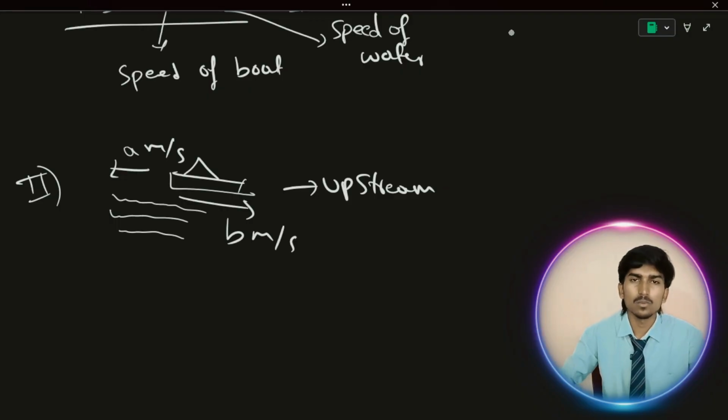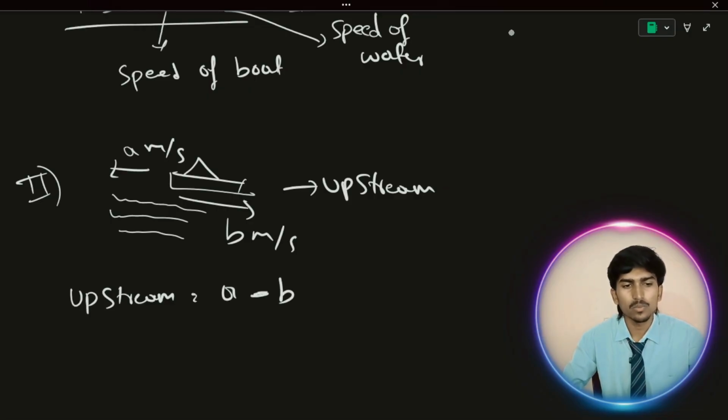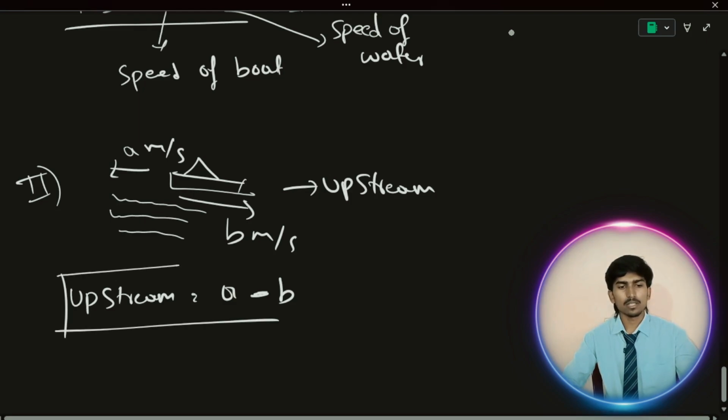What is the upstream speed? Upstream speed is a minus b, because whenever you are moving opposite to the direction of movement of water, the speed automatically decreases. So we are doing subtraction here. This is the second most important condition.